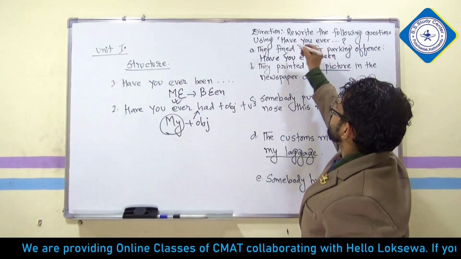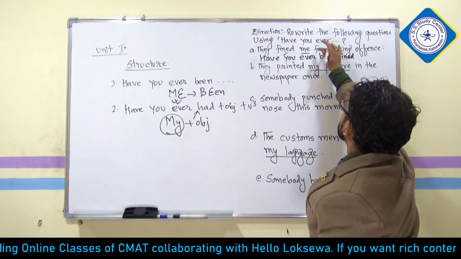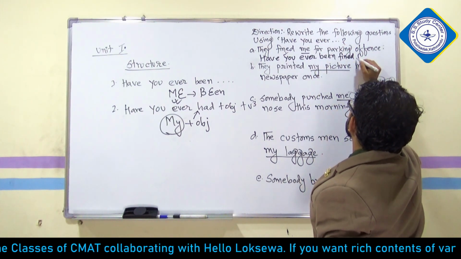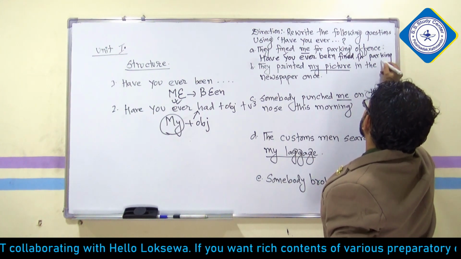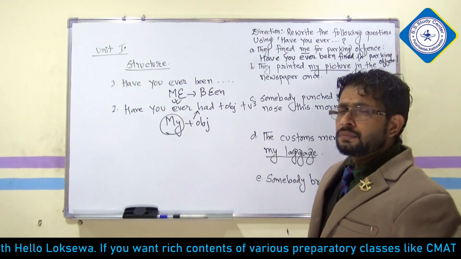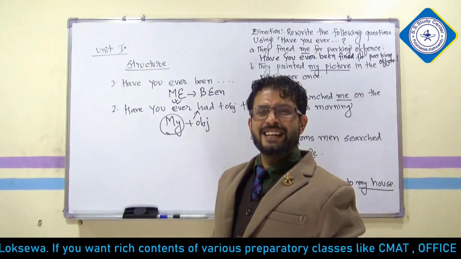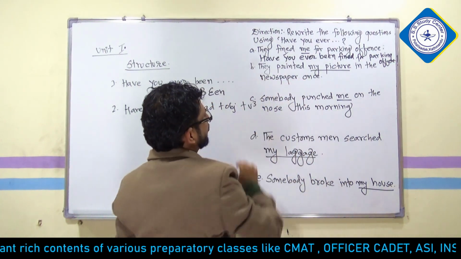Now talk about the rest. Verb: "Have you ever been found". Now whatever is left: "found for parking offense", and a question mark. It's very easy, right?